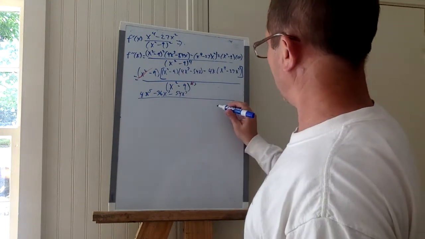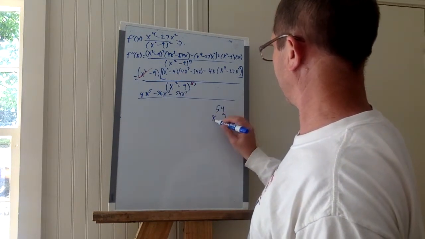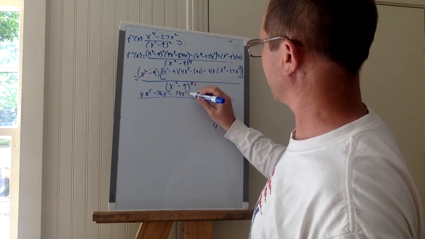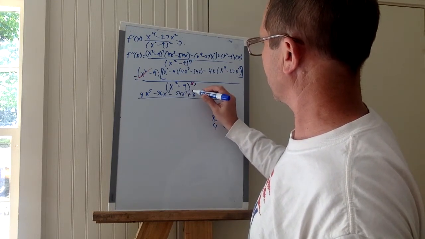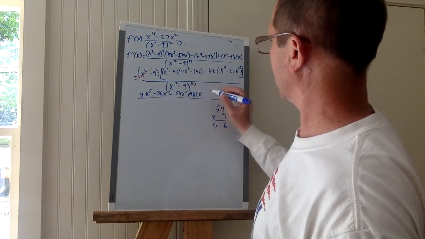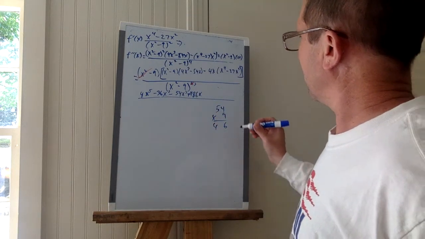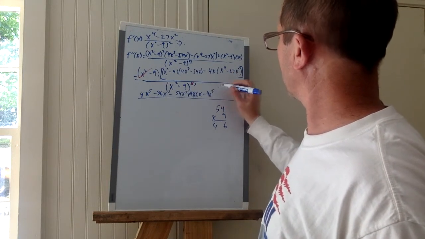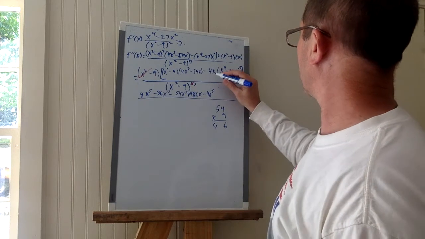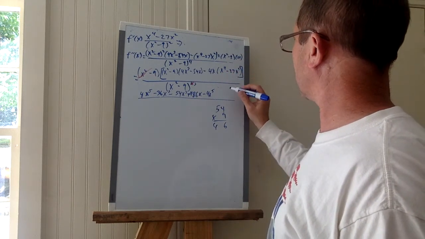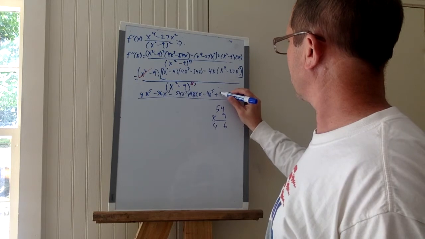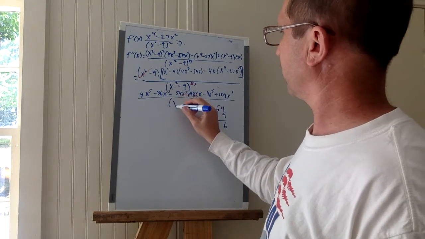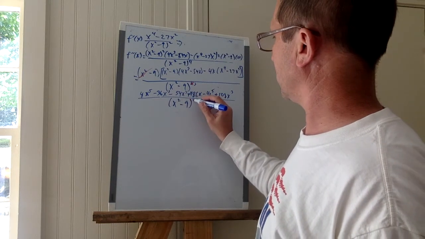And then 9 and 54, 486. Glad I picked an easy problem. And then it's minus 4x to the fifth. And then 108x cubed. That's going to be all over x squared minus 9 quantity cubed.